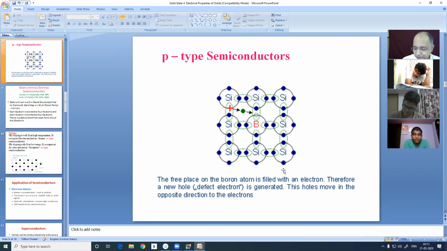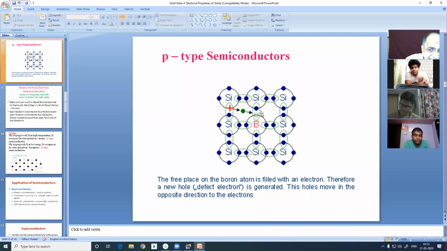Now see, if some silicon atoms are replaced by boron or gallium, usually gallium, boron or indium, then what happens? Boron, aluminum, gallium have 3 valence electrons, but silicon had 4. So what will be the fate of this one, which was already bonded with another silicon with a covalent bond? There is no corresponding electron of boron.